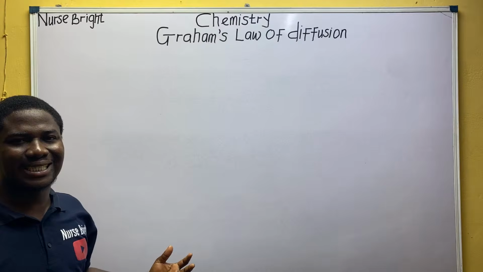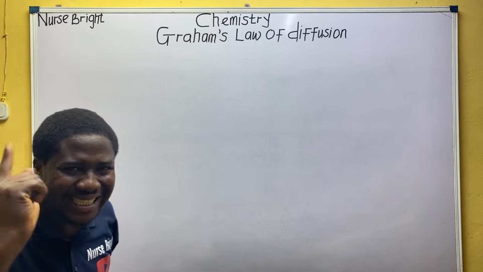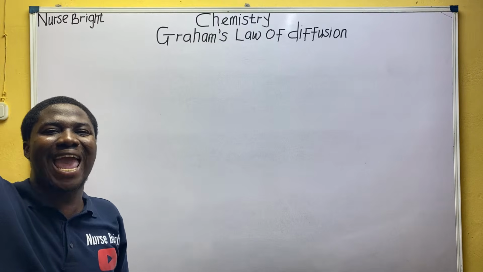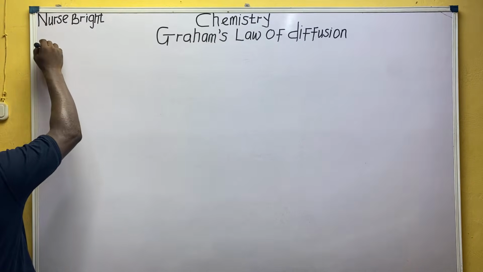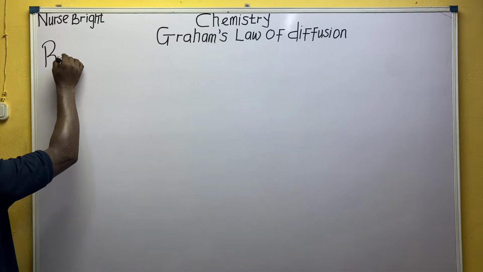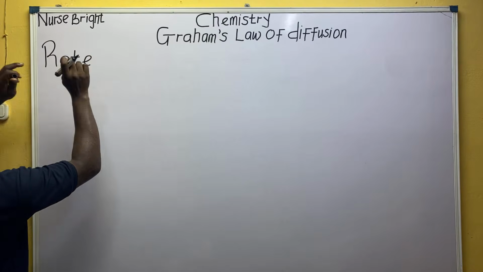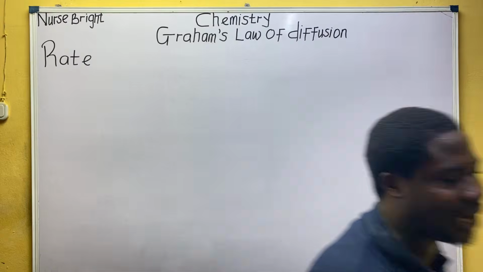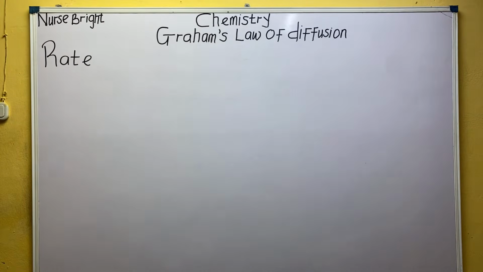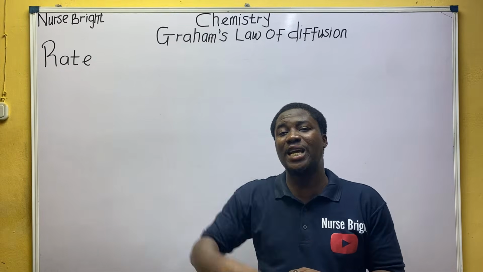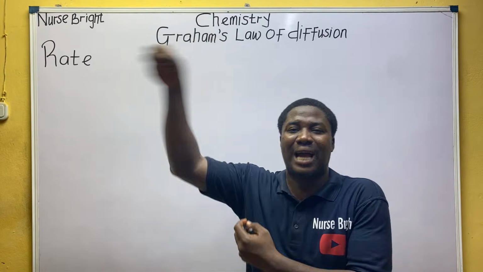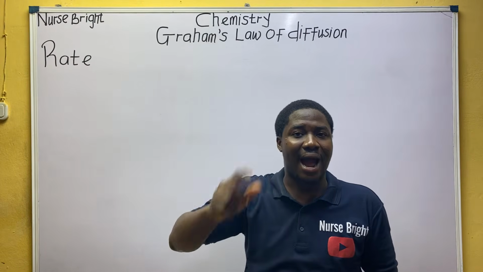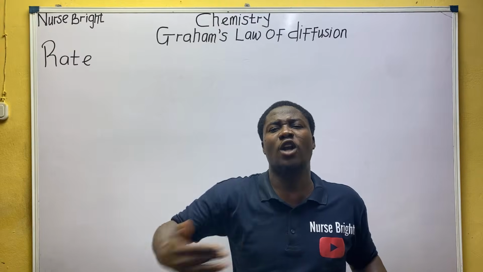Graham's law, what does it state? Graham's law of diffusion, please listen, write it in your note. This law states that the rate of diffusion of a gas. Diffusion has to do with movement of what? Substances, be it gases, liquids or solids. But this law is focusing on gases. That's why it's called a gas law. So Graham's law of diffusion states that the rate of diffusion of a gas